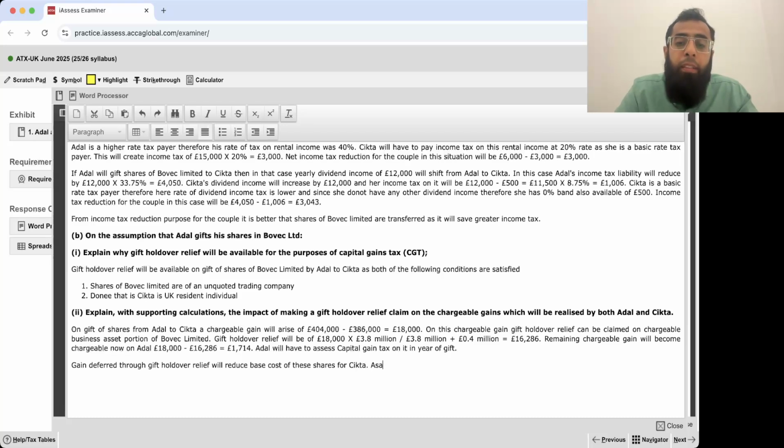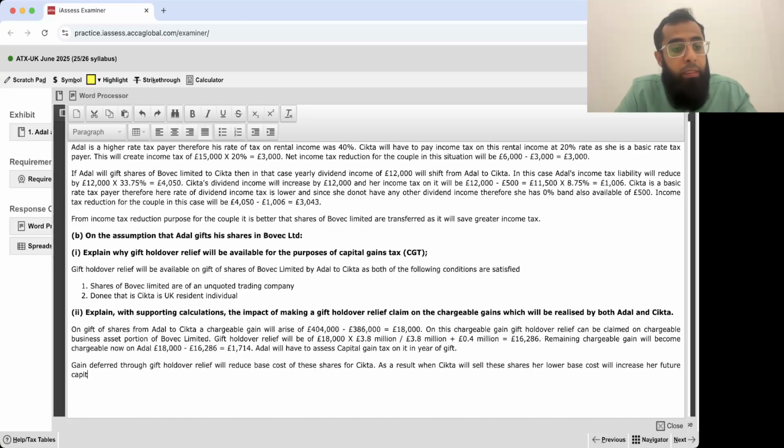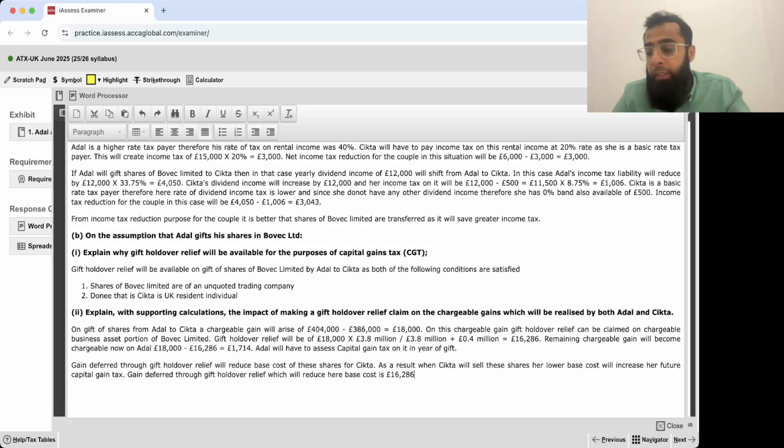As a result, when Sitka sells these shares, her lower base cost will increase her future capital gains tax. The gain deferred through gift holdover relief, which will reduce her base cost, is 16,286 pounds.